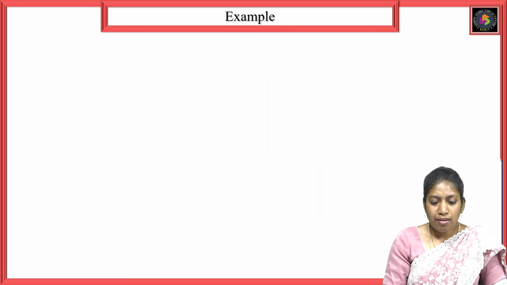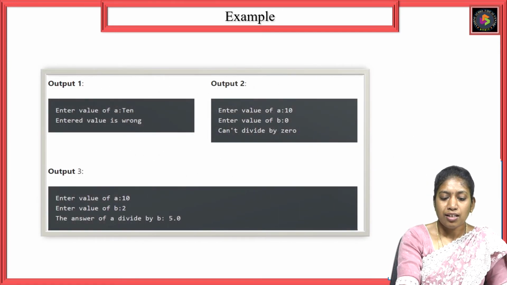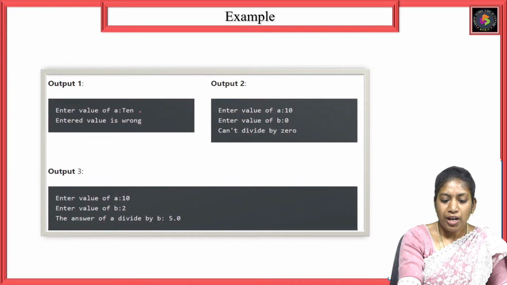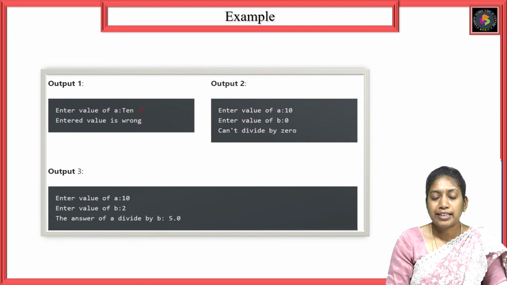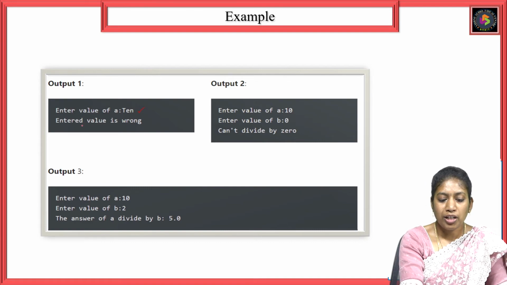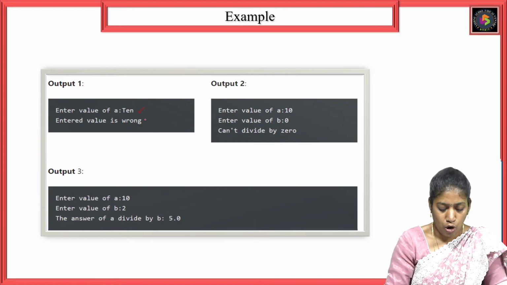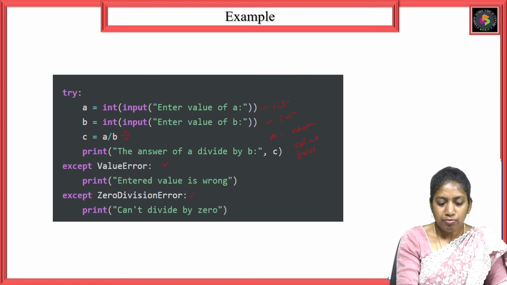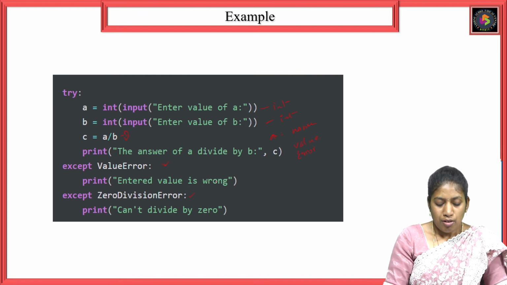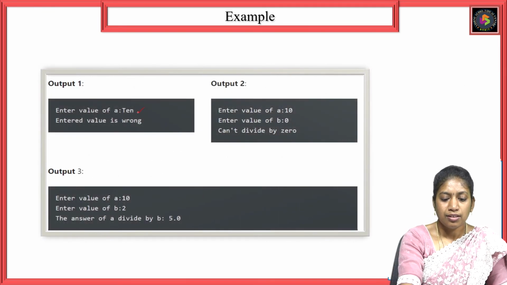So the same program, what will be the outputs? See here, for the value of A I have entered 10. Actually, I need to enter integer values, so what it is showing is that the corresponding except block will run and show the message entered value is wrong. See here, in the value error block, it has to show the message entered value is wrong. So that message has been shown if you enter it here.